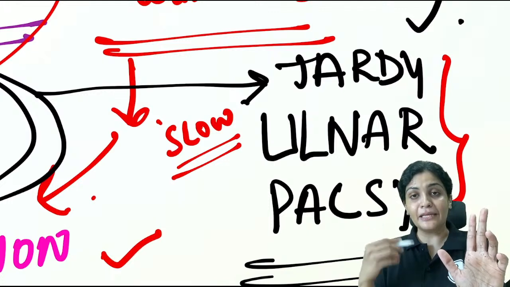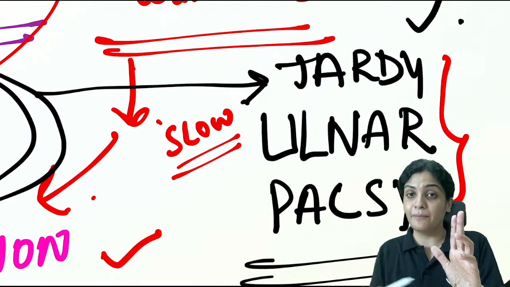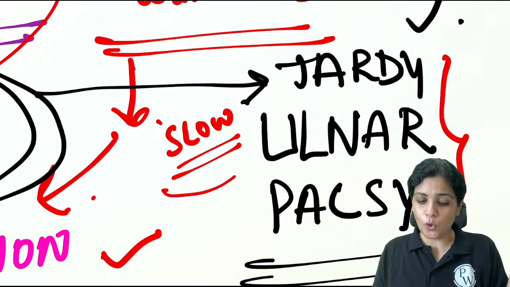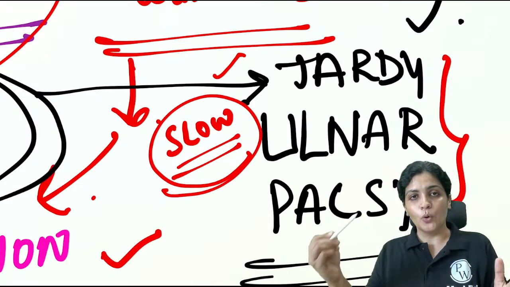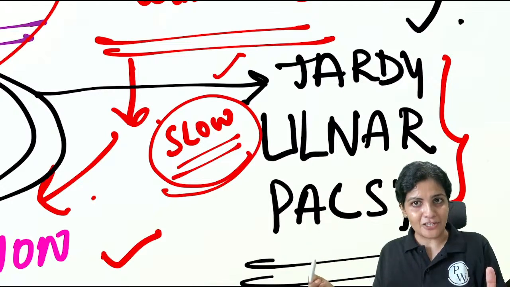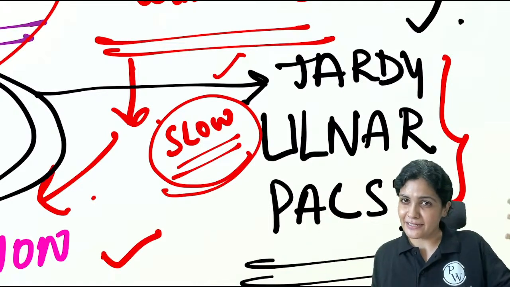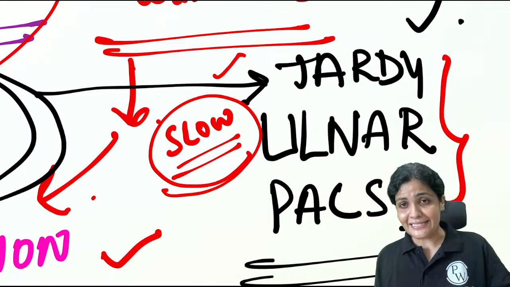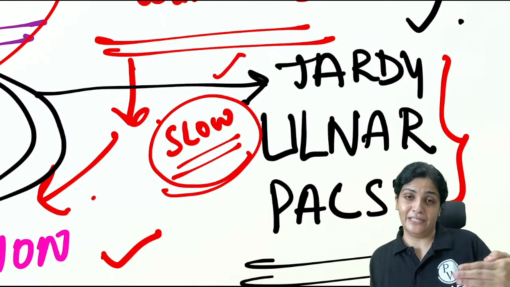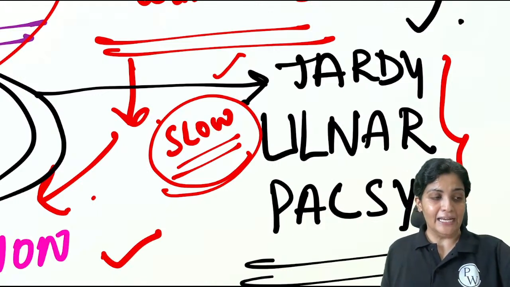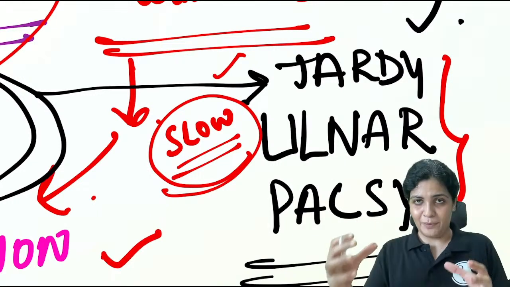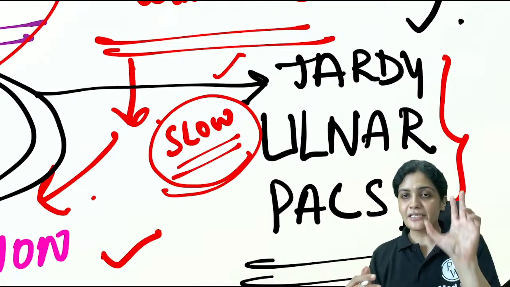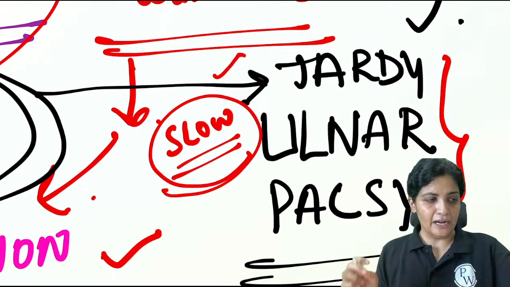Immediately you will ask him the past history: when did you develop this claw hand? And he will say it has developed over the years. Over the years, there will be a slow ulnar nerve palsy. Now you will ask him whether there was any injury in the past to your elbow. Then he will say maybe 8, 9, 10 years back, when I was small, I had this fracture. Then you go back and see the x-ray, and you will find a non-union of the lateral condylar fracture. So this tardy ulnar nerve palsy is nothing but a slow ulnar nerve palsy, which will result in this claw hand. This is a partial claw hand because of the ulnar nerve palsy.